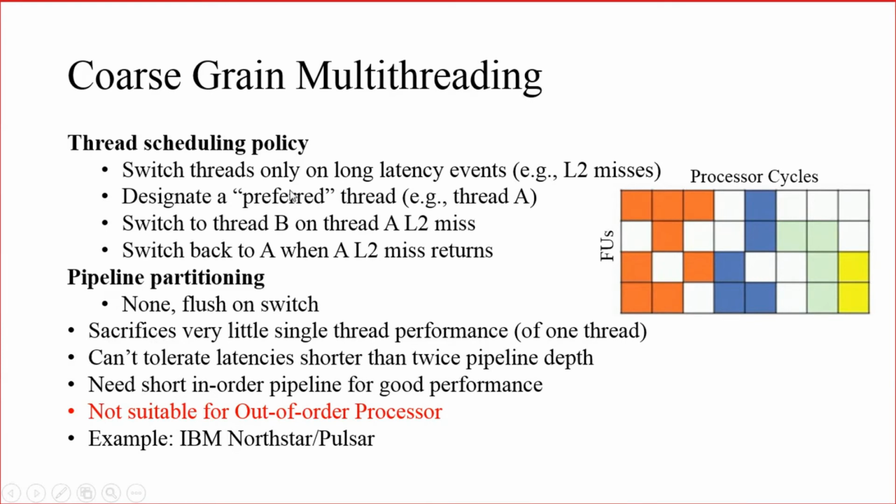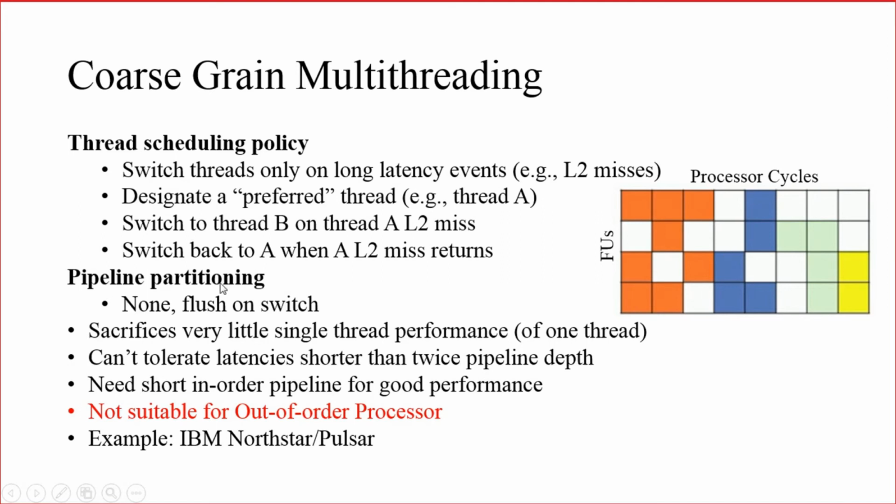Right. So whenever there is a long latency event, that means whenever a thread needs to wait for a longer amount of time in order to access something, switching of the threads will take place. And here you can see that there are many execution units which are idle. So the throughput of coarse grain multi-threading will be lesser.